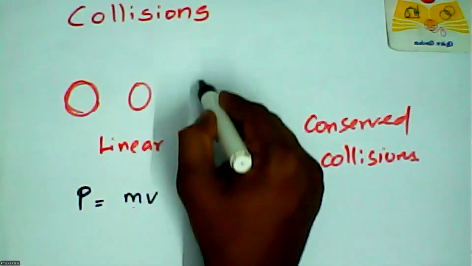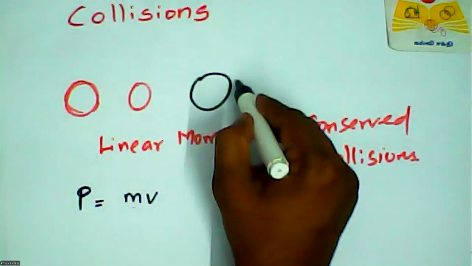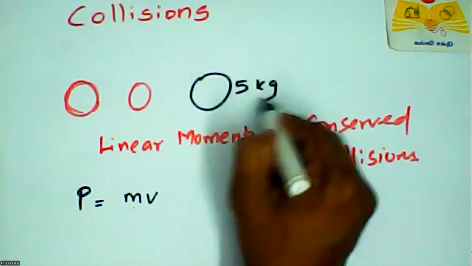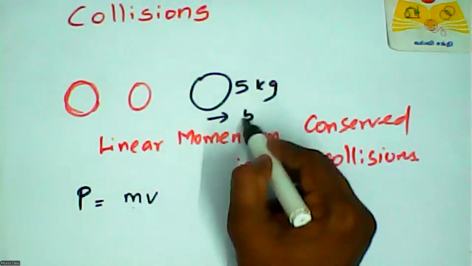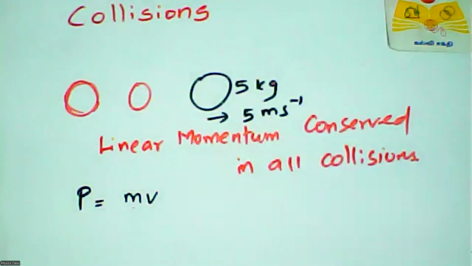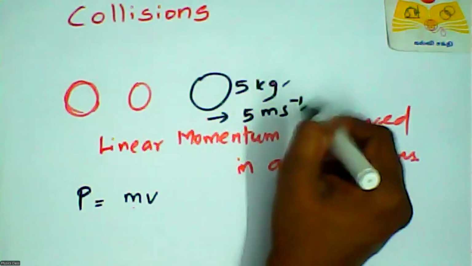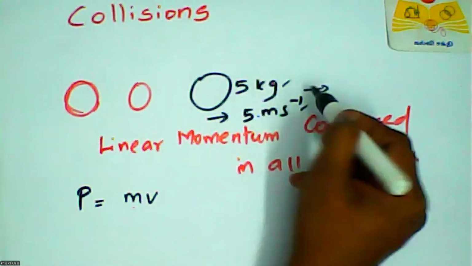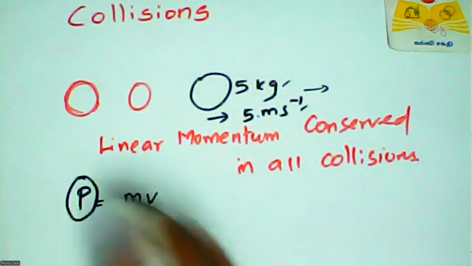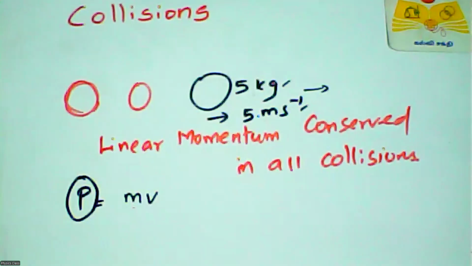Suppose one object has a mass of 5 kg, and it travels at a speed of 5 meters per second. So this is the mass, this is the velocity. The product of this mass and velocity gives one quantity, that is linear momentum. So linear momentum is not a base quantity, it is a derived quantity which comes from mass and velocity.